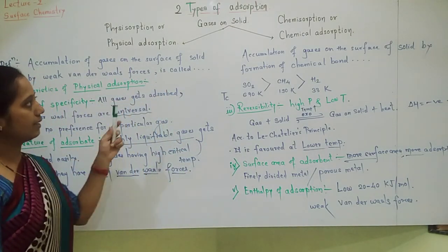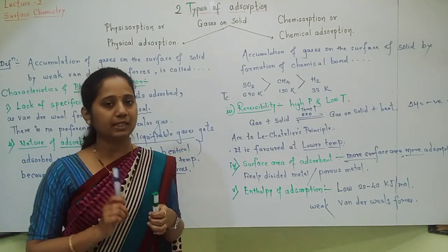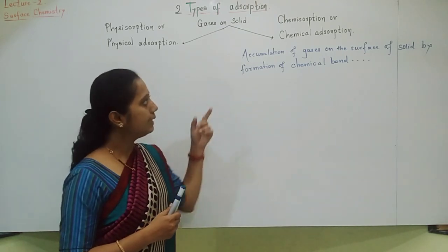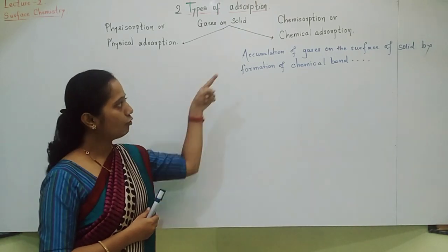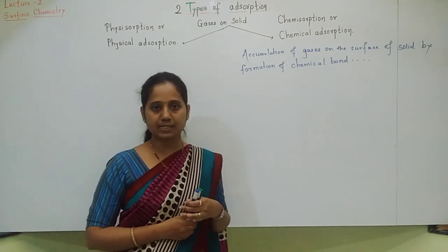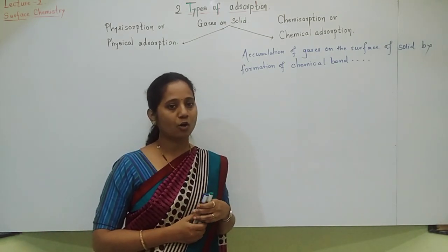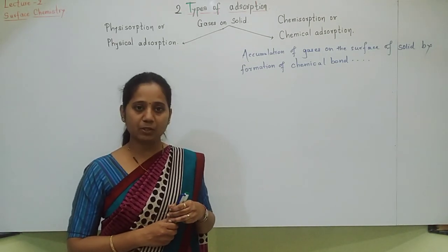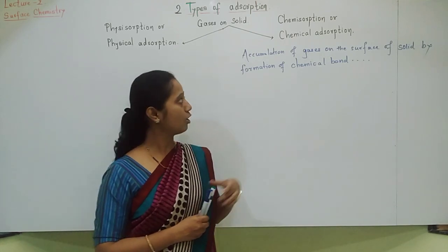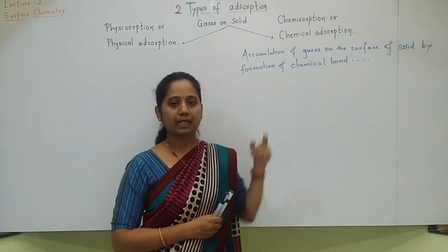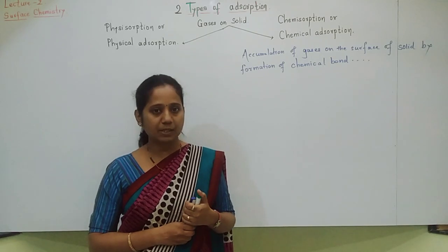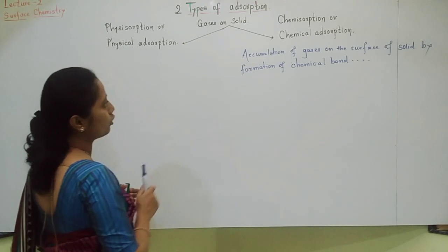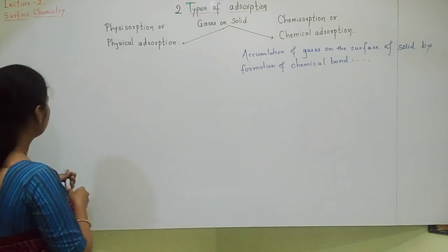Now let us see characteristics of chemical adsorption in detail. Yes students, let us see chemical adsorption in detail. What is chemical adsorption? Accumulation of gases on the surface of adsorbent or on the surface of solid by formation of chemical bond. Means between adsorbate and adsorbent, chemical bond is present. Then that type of adsorption is called chemical adsorption or chemisorption. Let us see the characteristics of chemical adsorption in detail. Okay.